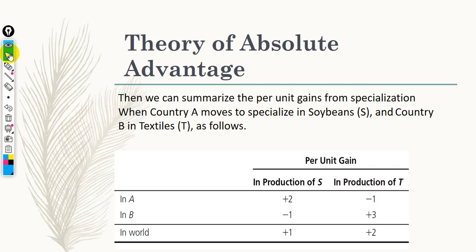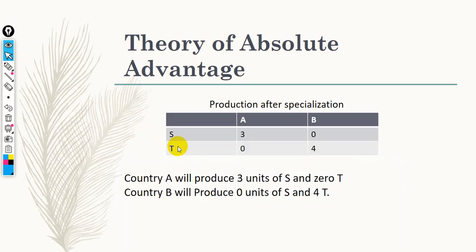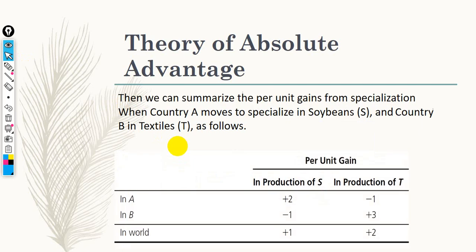So before specialization, as we said, we are going to produce only 1 unit. After specialization, country A will produce 3 units. So after minus before, 3 minus 1, it's positive 2.